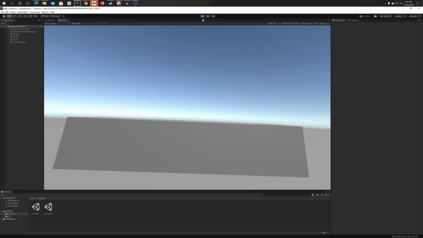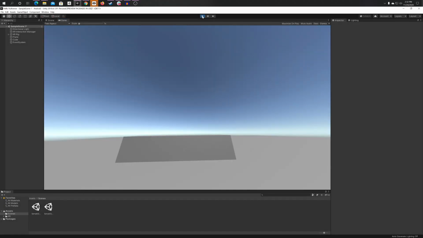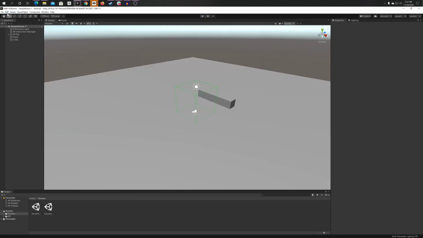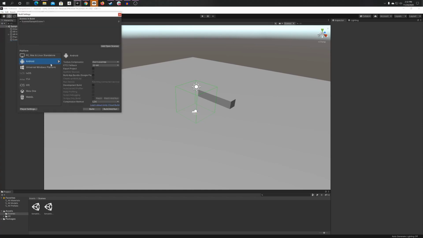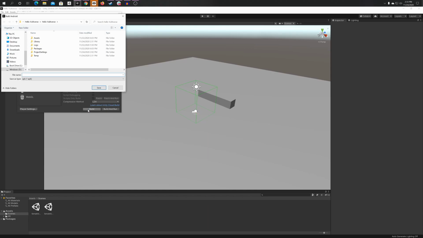If it's still not working, let me show you another way you can get it onto your headset. So let's leave play mode, head on over to File. Let's click on Build Settings. Then we're going to click on Build. We're going to go to, let's create a new folder. We're going to name that folder Builds.